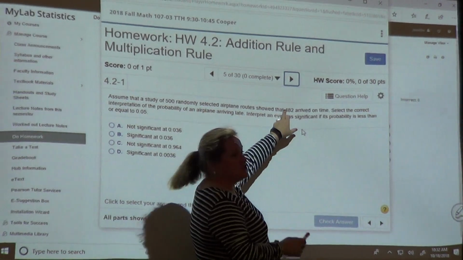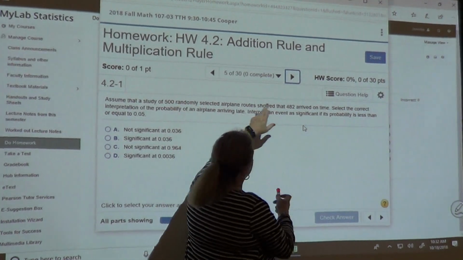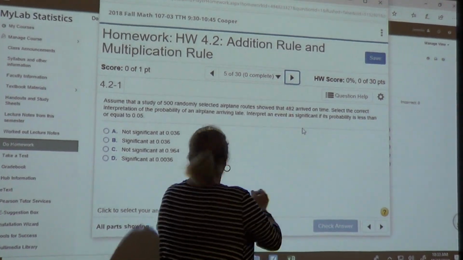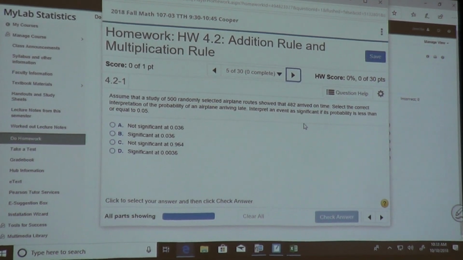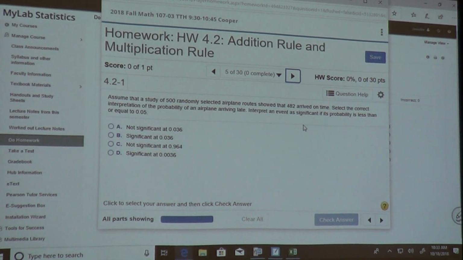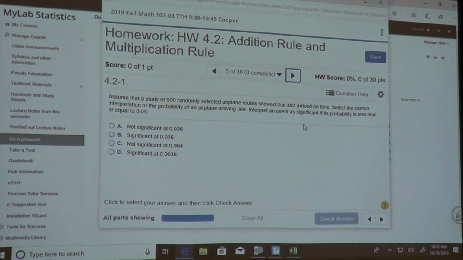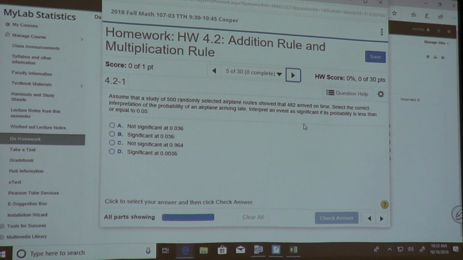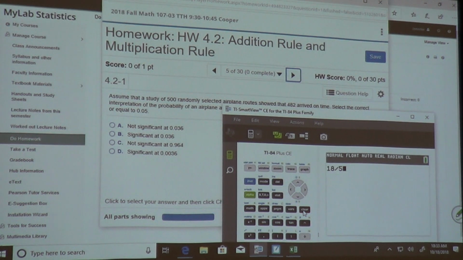So if 482 were on time, how do we get the ones that were late? 500 minus 482. So what is 500 minus 482? 18. So we did the 500 minus the 482 because if these were on time, these are going to be the ones that were late. You with me? And 500 is still my total. So if I go to my calculator and I do 18 over 500, I get 0.036.